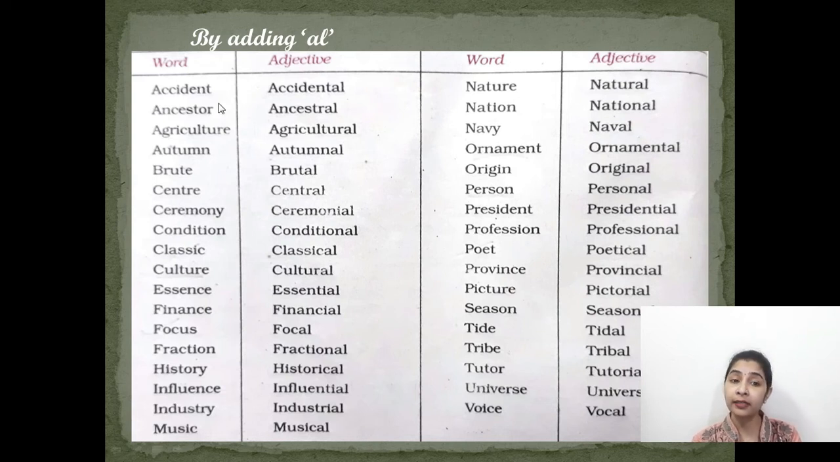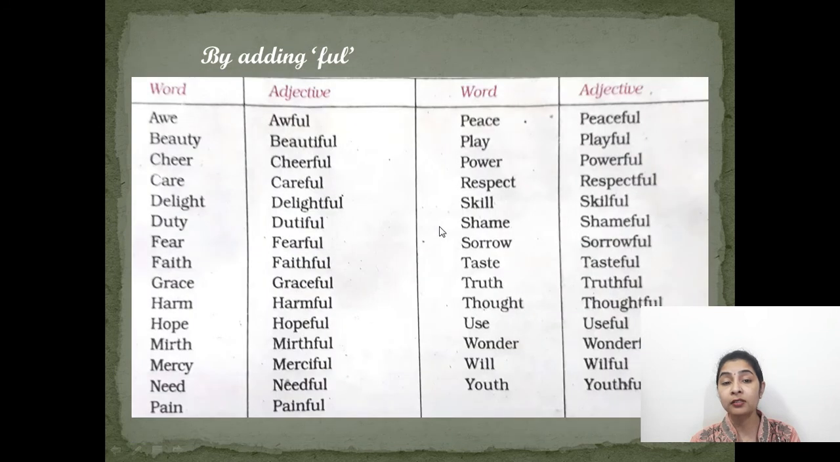Example, accident, accidental, ancestor, ancestral, it is our ancestral house, agriculture, agricultural, like agricultural income, autumn, autumnal, ceremony, ceremonial, condition, conditional, tide, tidal, tribe, tribal, tribal people. We describe the people as tribal. Tutor, tutorial, universe, universal. It is the universal truth. Truth is the noun and universal is here the adjective. It is describing that truth. Nature, natural, natural products. Products is a noun and natural is just defining it.